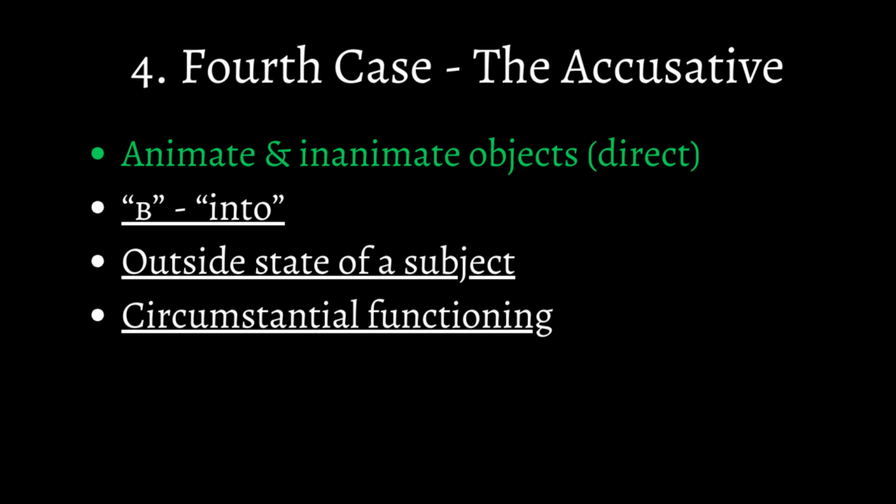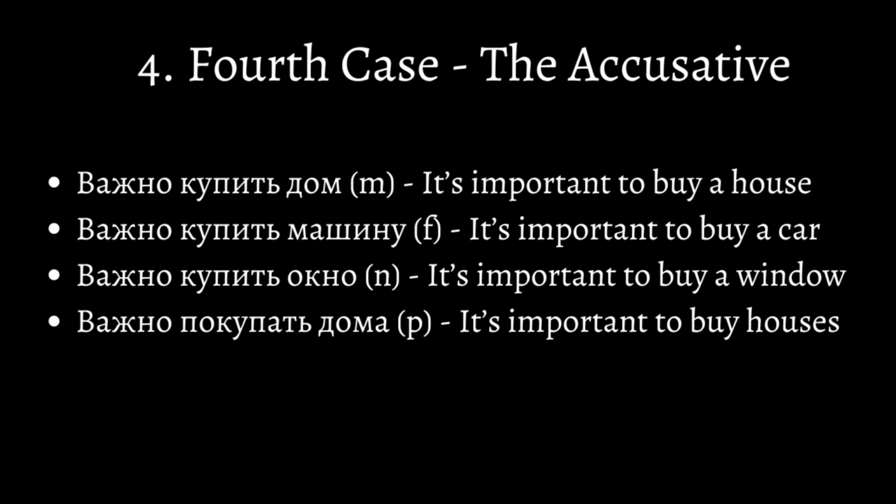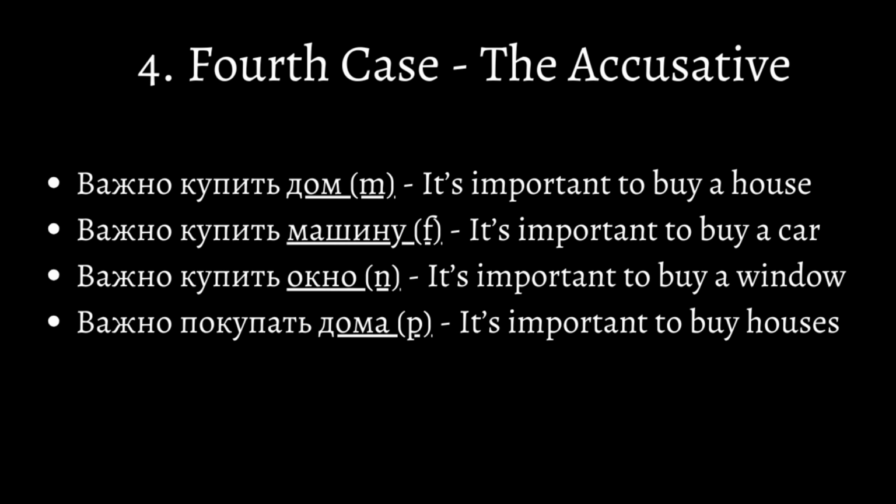Despite being used many times, we can have sentences that we did not have previously, like ones that have gender and quantity. Важно купить дом. Важно купить машину. Важно купить окно, and важно покупать дома. These sentences are in the accusative and the nouns within them are also in the accusative. The masculine and neuter don't change grammatically, but the feminine and plural have to change. Also, the verb купить changes to покупать to give a different literal meaning.